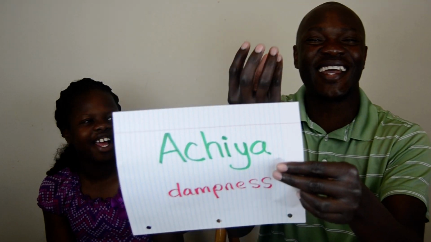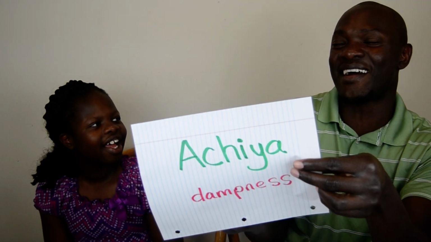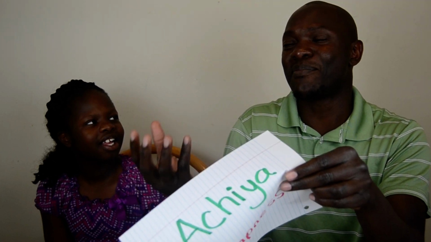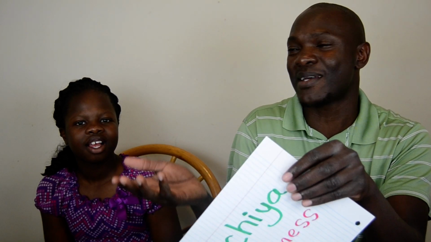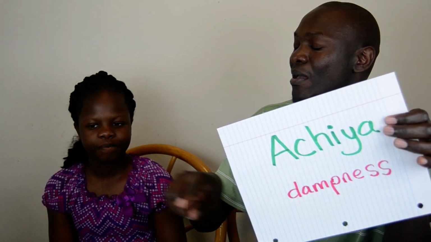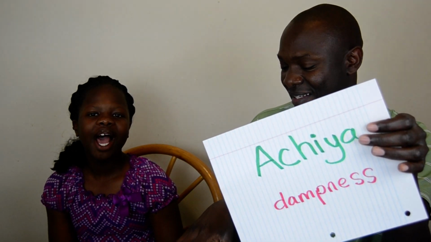You see where the water comes off the ground just by itself, that causes some dampness. Sometimes it forms into a stream, sometimes it doesn't. That is called achia. So you say pi achia. Mostly in April, May, when there's a lot of rain, you find some places that have achia.